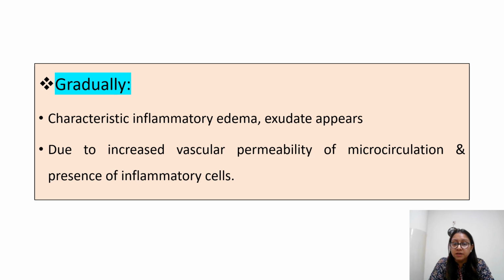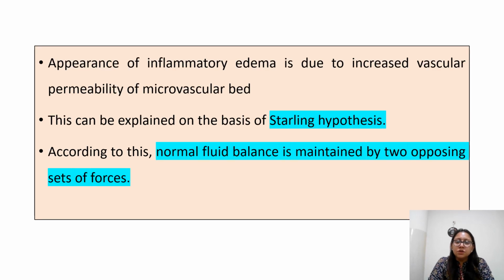Characteristic inflammatory edema or exudate appears. Inflammatory edema because now inflammatory cells जैसे polymorphs हमने पढ़े थे वो भी extravascular space में इकट्ठा होना शुरू हो जाते हैं. Fine. So that is inflammatory edema. So appearance of inflammatory edema is due to what we had read, increase in vascular permeability of the microvascular bed, and this you can explain by Starling hypothesis.